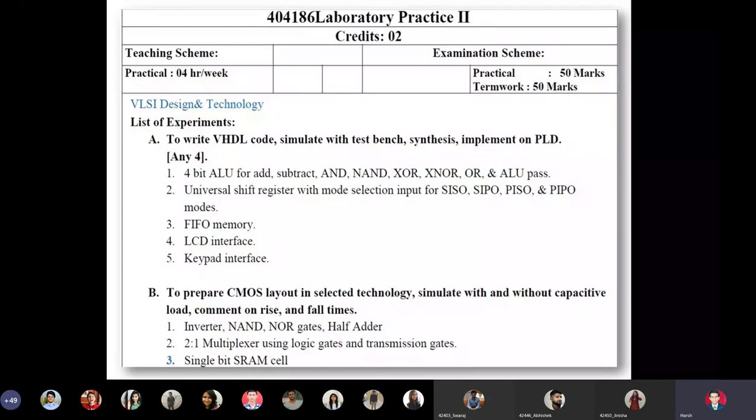So not only have I removed that assignment from part A, which we will not do, at the same time I have reframed the statement given by the university. If you see here, in part A, the university is using this kind of words: write VHDL code, simulate with test bench, synthesis, implement on PLD. Now I have changed the sequence because this sequence is wrong.